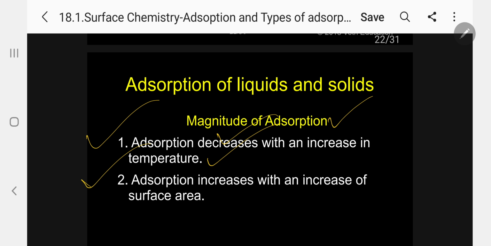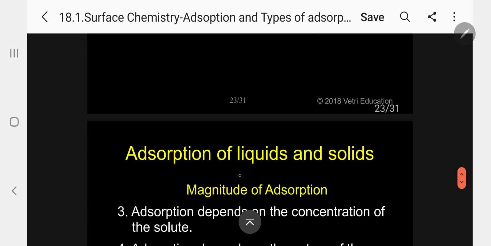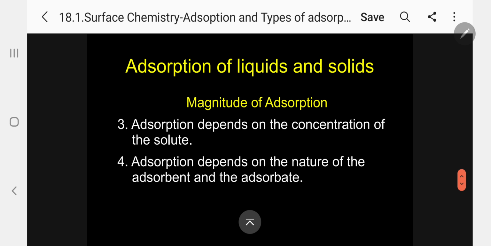Number 2, adsorption increases with increasing surface area of the adsorbent, in both cases, physisorption and chemisorption. Number 3, adsorption depends on the concentration of the solute. High concentration, more adsorption. Less concentration, less adsorption.